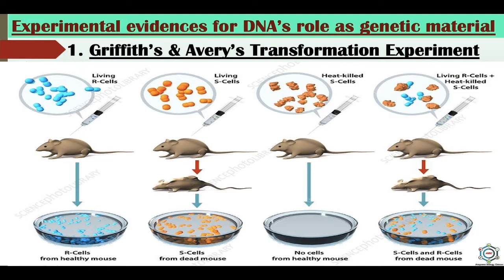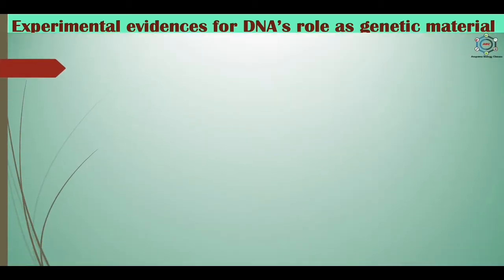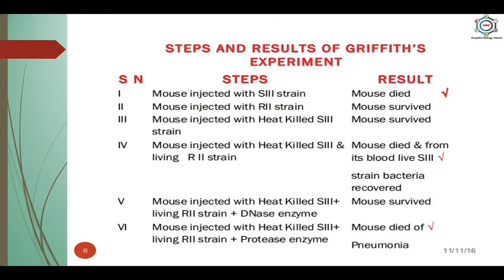So Griffith concluded that the R strain bacteria must have taken up what he called a transforming principle from the heat-killed S bacteria, which allowed them to transform into smooth-coated bacteria and become virulent. Now, the steps and results of the Griffith experiment.